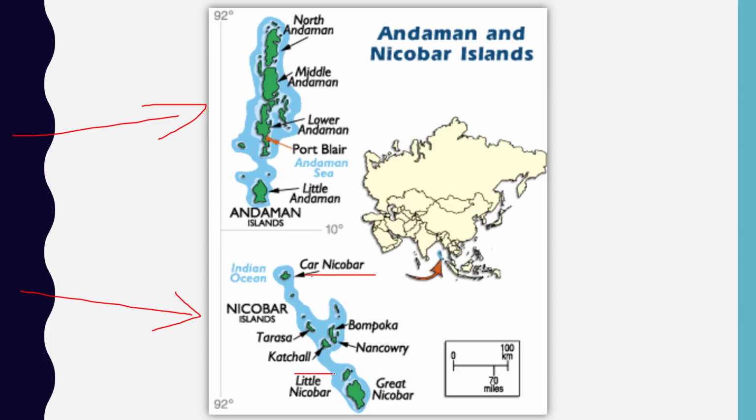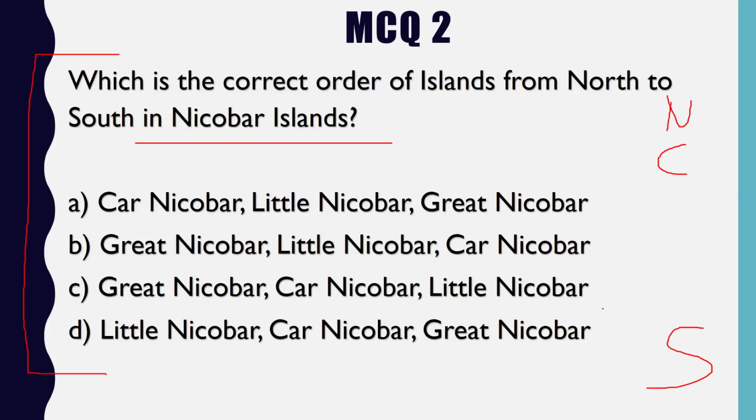Then we have Little Nicobar and then Greater Nicobar. So we can say after Car Nicobar comes Little Nicobar, and the southernmost island is the Greater or the Great Nicobar. Alright, so obviously our answer is A.